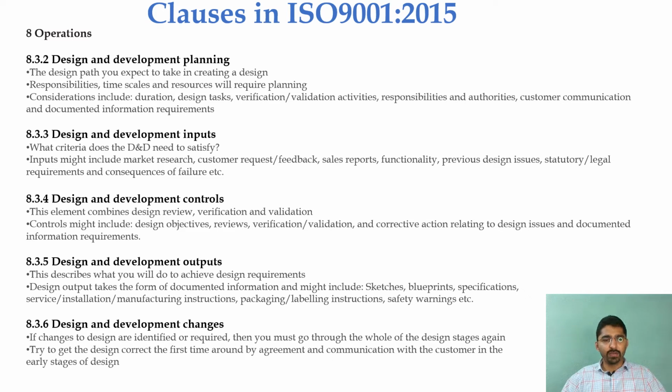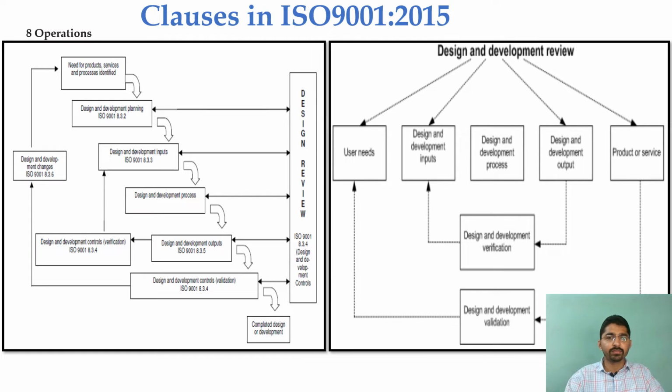Once the output has been delivered, how are we going to make changes? If design and development changes are identified or required, then you must go through the whole design steps once again. Try to get the design correct the first time around by agreement or communication with the customer in early stages of the design. So these are the various steps which we need to ensure.